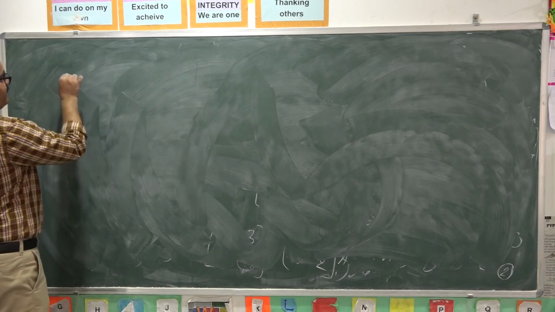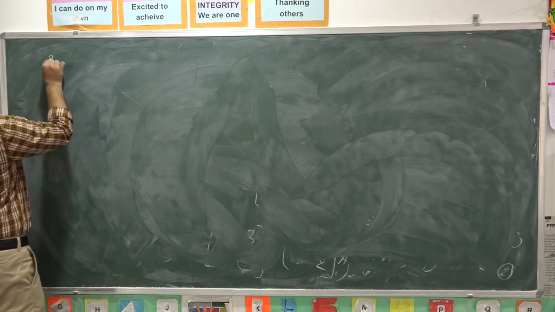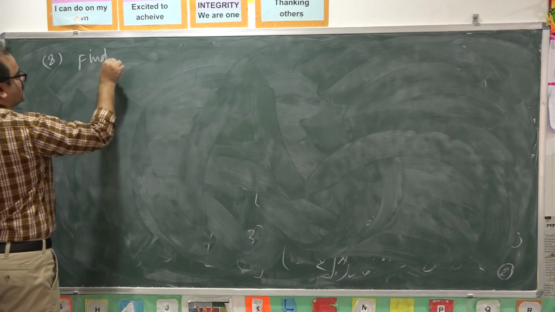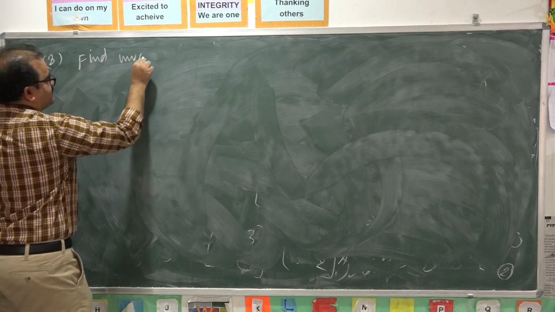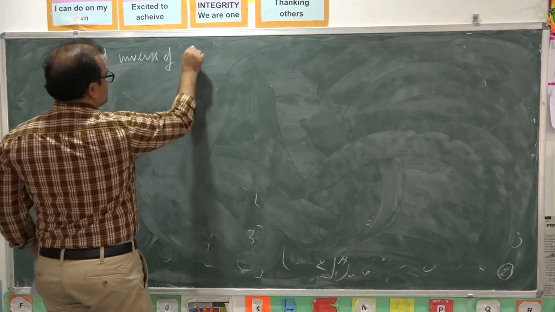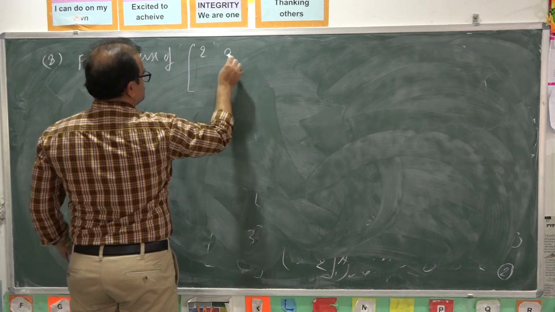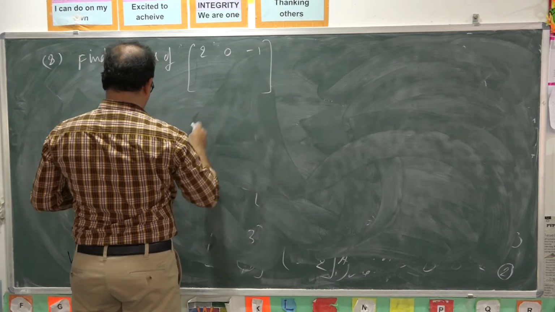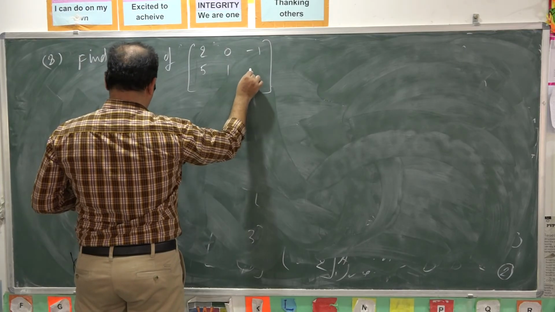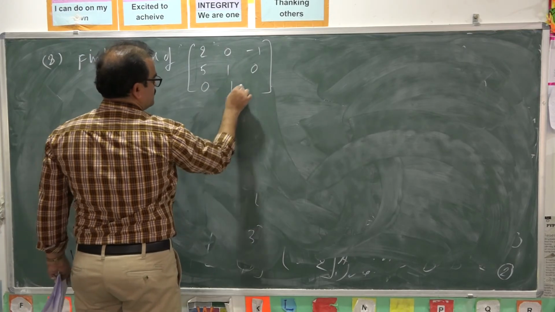Next, we want to find inverse of a 3 by 3 matrix. Find inverse of 2, 0, minus 1, 5, 1, 0, 0, 1, 3.